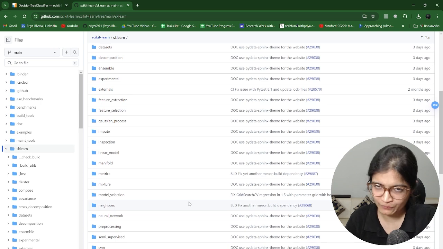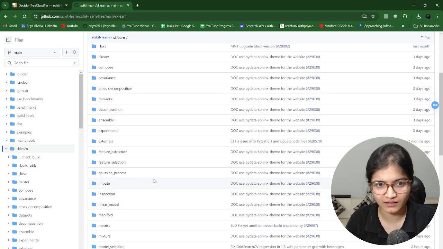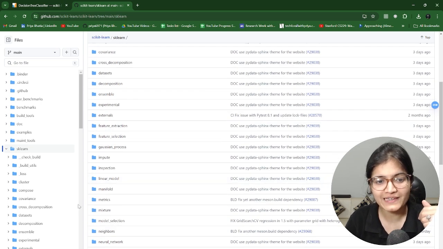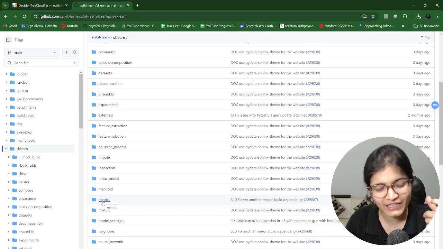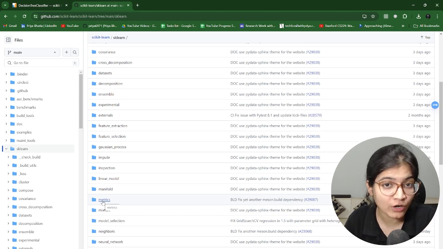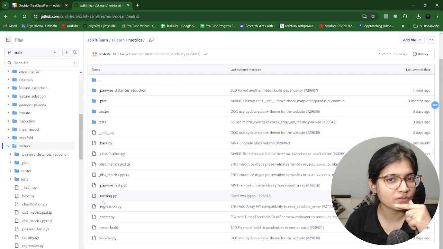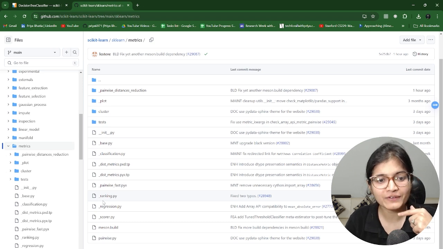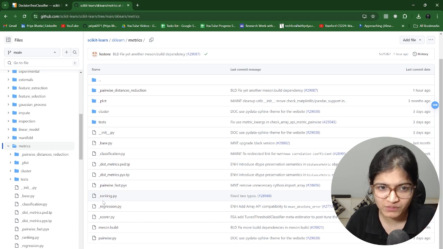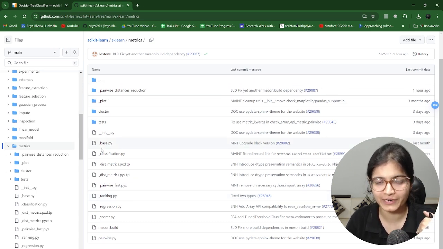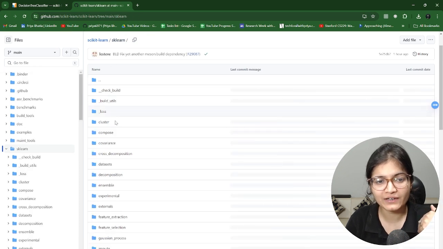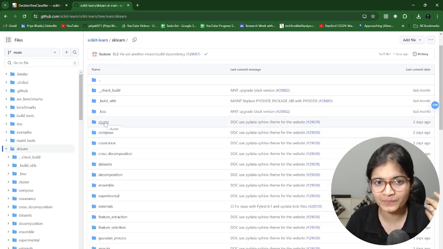In the upcoming part, I will also show you a few things which I feel are important. For example, in the implementation, when we are calling from sklearn.metrics, this is the folder which is internally being called. So whatever evaluation metric you are using, it is already available here, right? For every particular folder, it is available. For example, the clustering part.